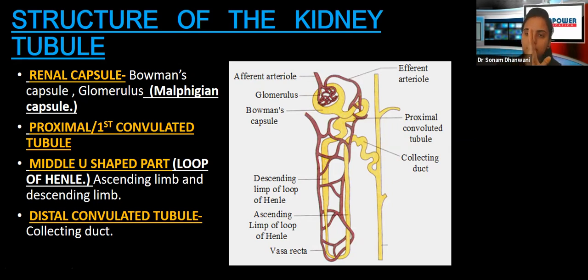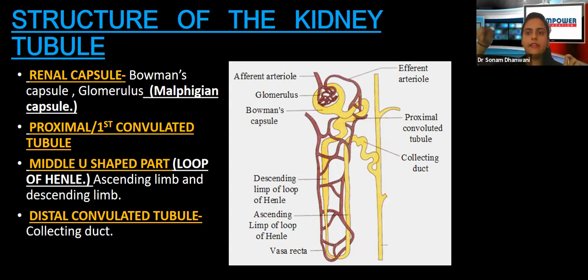Now the part which is far from the capsule, at the extreme end of the tubule, is known as distal convoluted tubule. Distal means far, that is the last part. So this is the proximal convoluted tubule, here is the distal, here is the capsule. Next to the capsule is the proximal convoluted tubule and here is the distal.